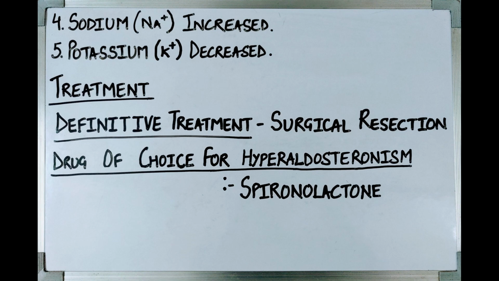The definitive treatment is surgical resection of the tumor present in Conn's syndrome, and the drug of choice for hyperaldosteronism is spironolactone, which is an antagonist for aldosterone, and this drug will relieve the symptoms of Conn's syndrome.